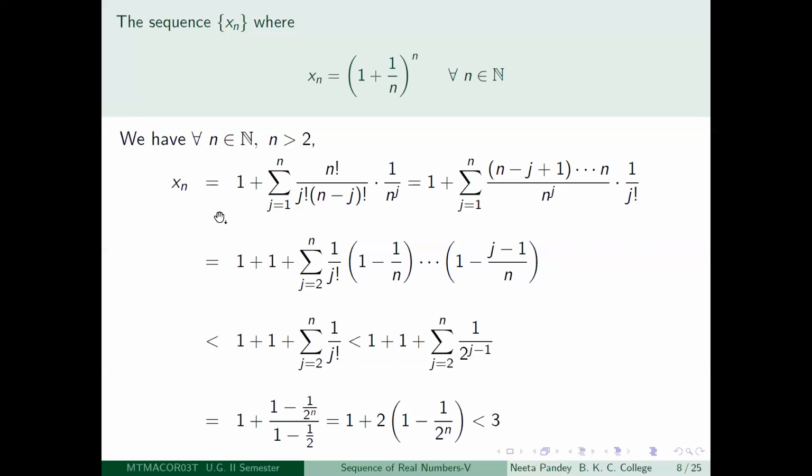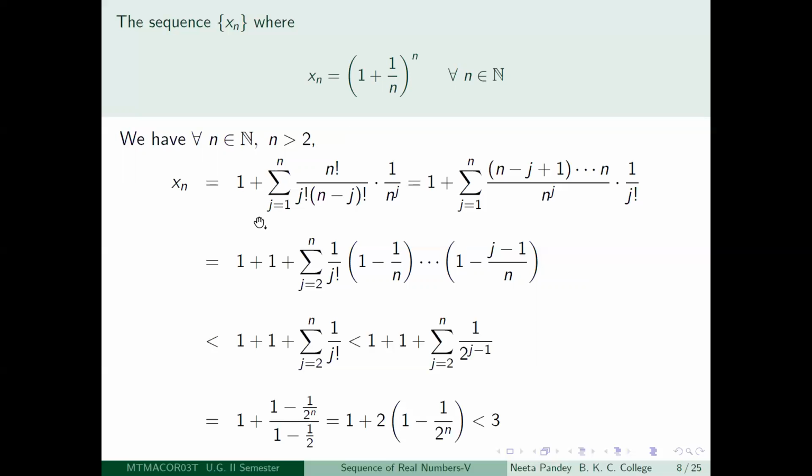So let us try to work out. So first thing which I do is that I expand xn by the binomial expansion. So remember, this is just 1 plus something to the power n. So if you write down the binomial expansion, it becomes summation j is equal to 0 to n, n choose j, 1 to the power n minus j and this something to the power j, right?